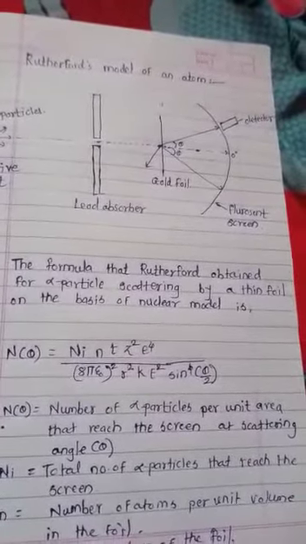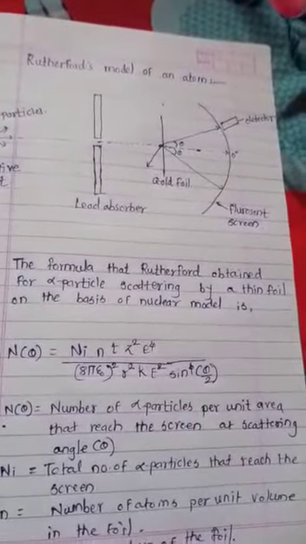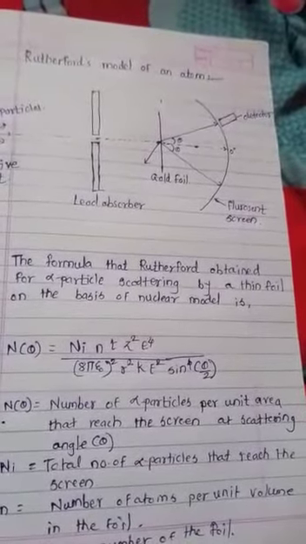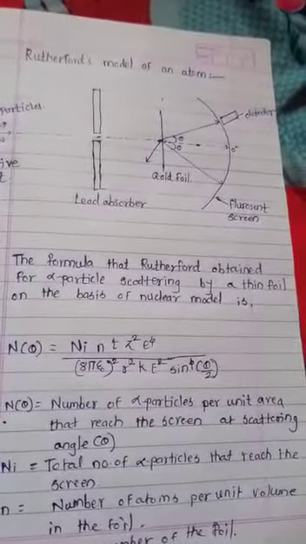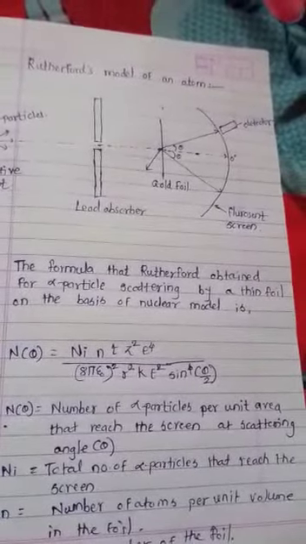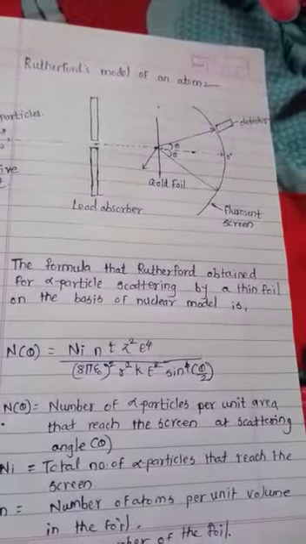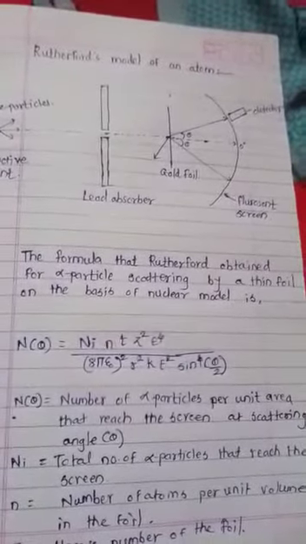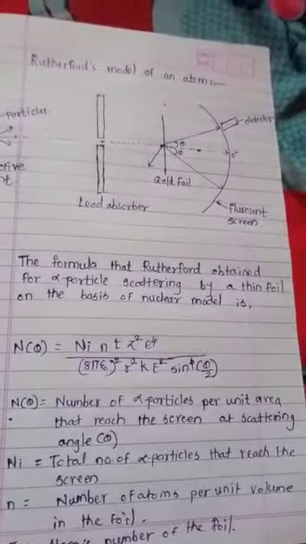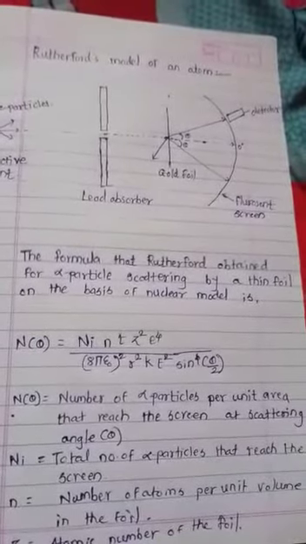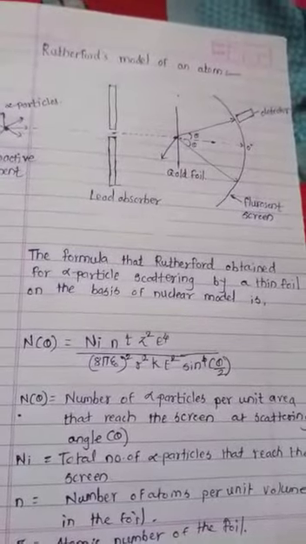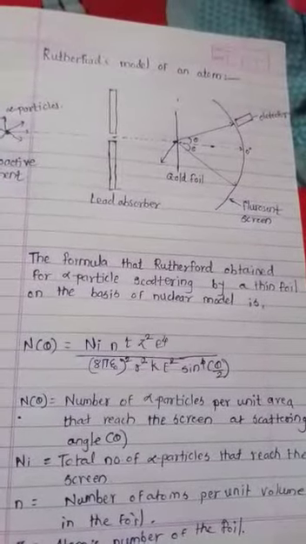Because of some limitations and drawbacks, this model was discarded. In 1911, Ernest Rutherford carried out the gold foil experiment to understand the structure of the atom. He carried it out with the scientists Geiger and Marsden, and this experiment is also called the Geiger-Marsden experiment. It was a breakthrough in the field of chemistry and physics, which helped him understand the structure of the atom in a more accurate manner.